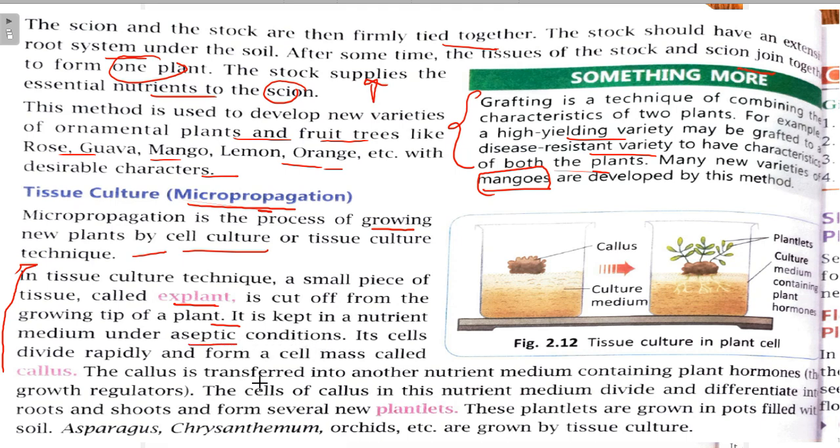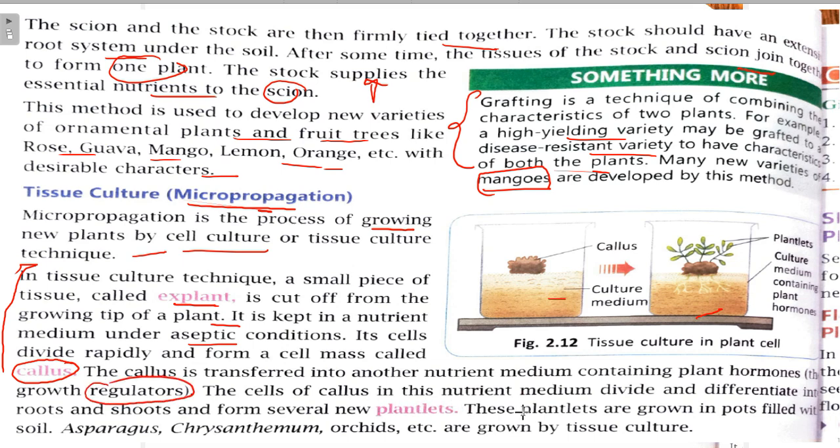Its cells divide rapidly to form a mass called callus. Here we get the definition of callus. This callus is transferred into another nutrient medium. This is the first nutrient medium. This is another nutrient medium containing plant hormones or growth regulators, right?